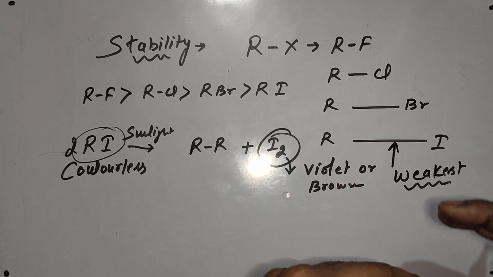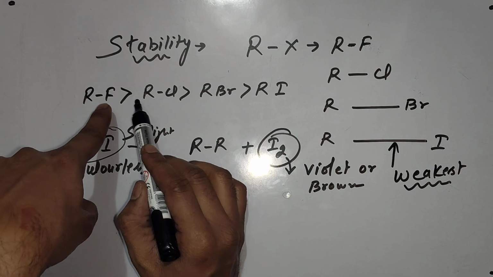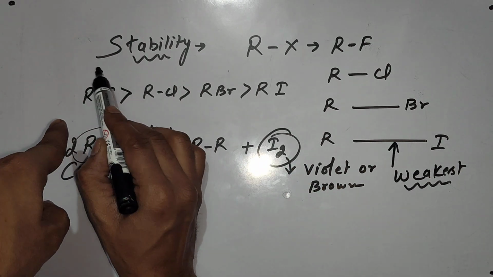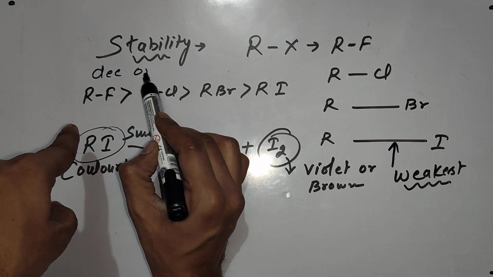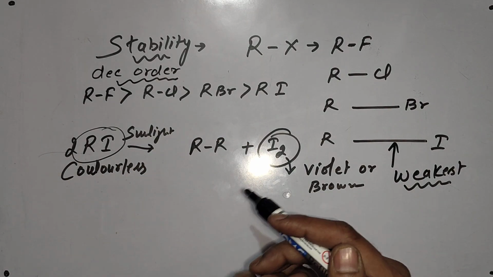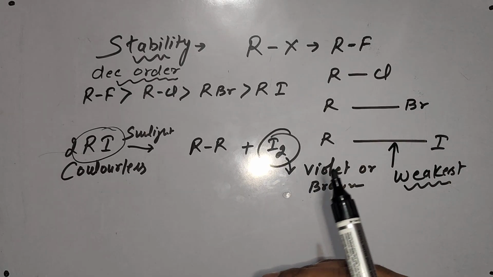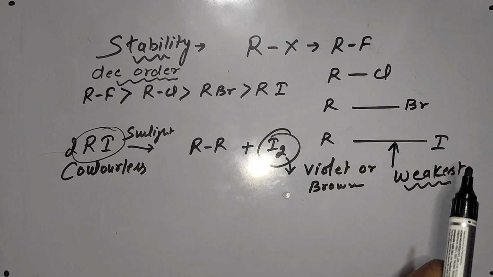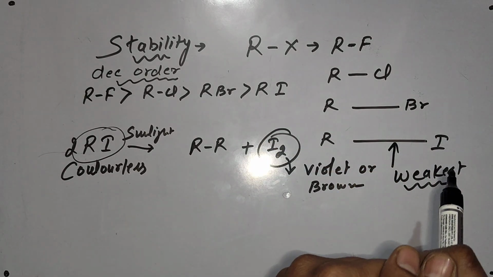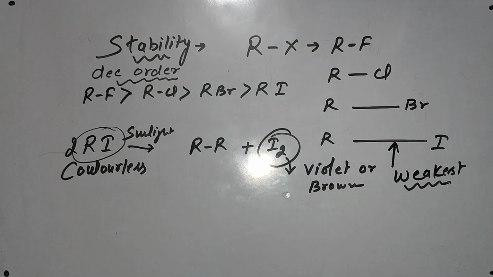And if we talk about the stability order, RF is most stable, then stability will decrease. This is the decreasing order which I have written here, and RI will be least stable. So that's it. This is the end of the topic, solubility of haloalkanes in water and stability of haloalkanes. Reasons we have discussed. Thank you very much.